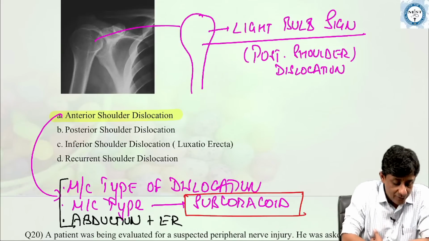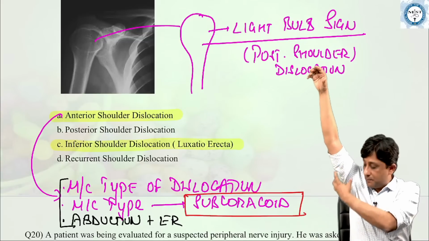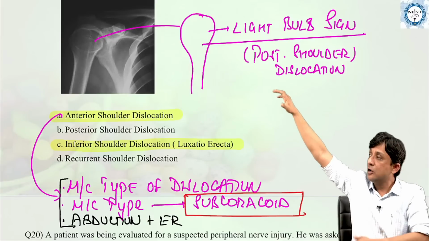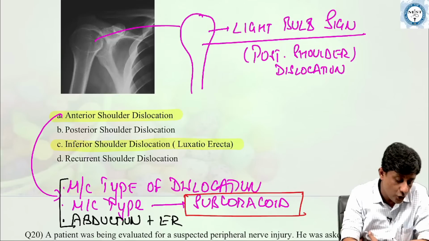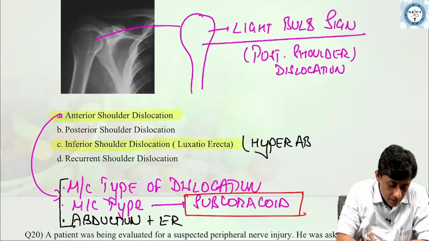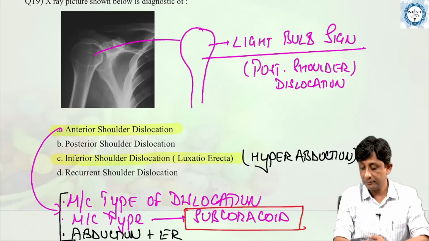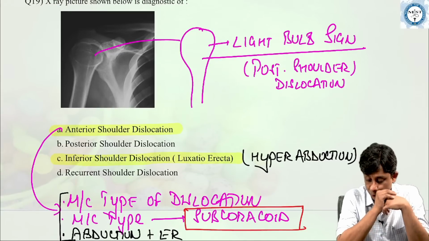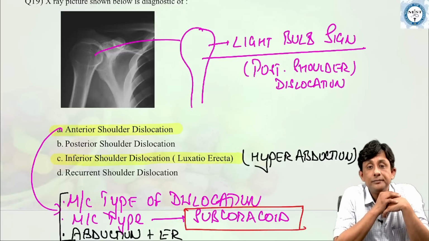Now, in case of inferior shoulder dislocation, what is inferior? Inferior means that the head of the humerus is present below the glenoid. So the patient comes with the hand which is hyperabducted. The attitude of the limb in case of inferior shoulder dislocation is that of hyperabduction.